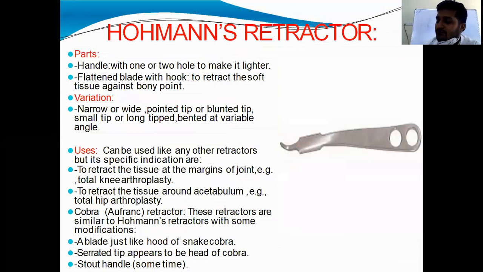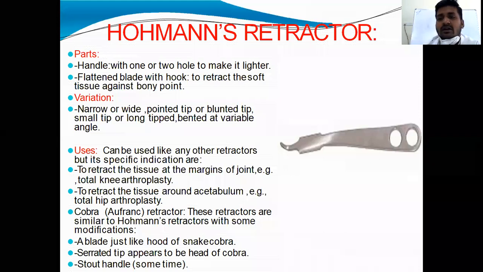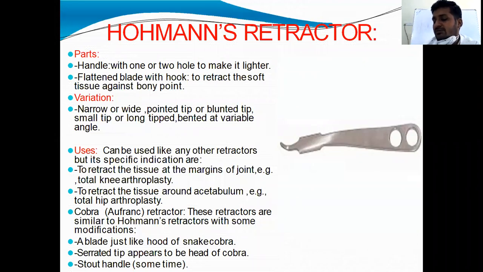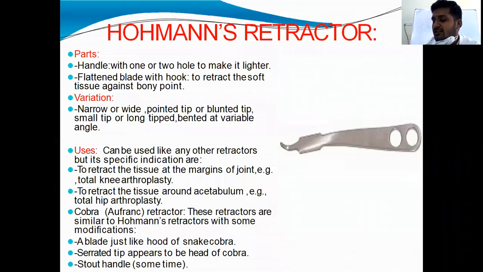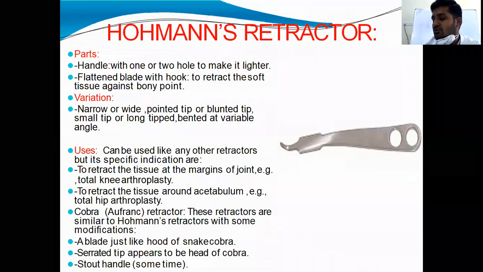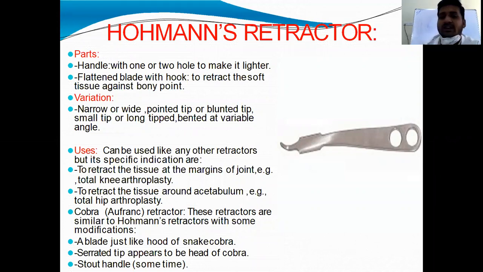Homan's retractor. For each implant or instrument, first of all you should identify and name it. Second one is parts. You should know the parts of the implant. Third one is its uses. Fourth one is its clinical importance or contraindications or techniques to use. These four you have to know, and the examiner will expect these four from each of the implants in exam.